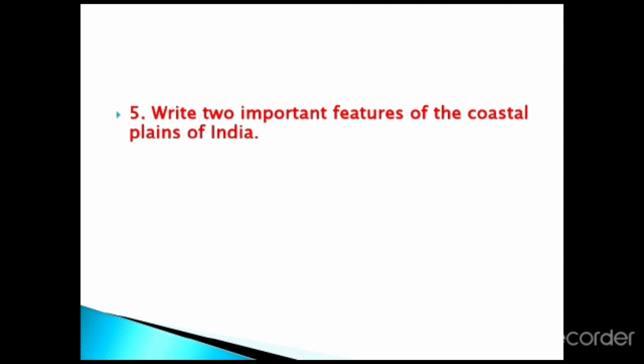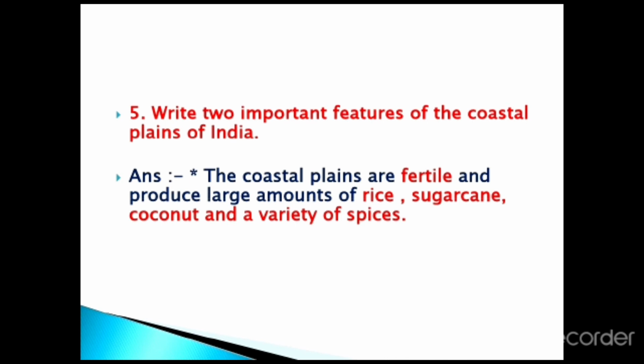The next question, write two important features of the coastal plains of India. The first one, the coastal plains are fertile and produce a large amount of rice, sugarcane, coconut and a variety of spices. Since the land is very fertile, it produces a large amount of crops.